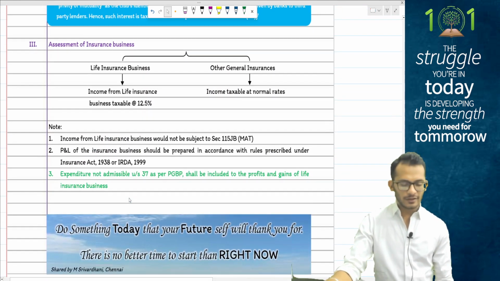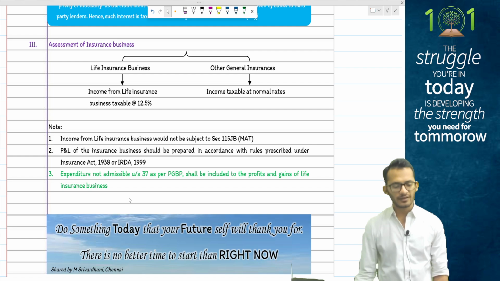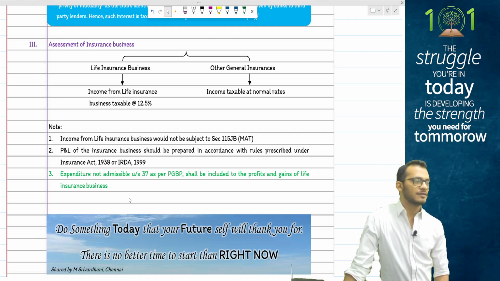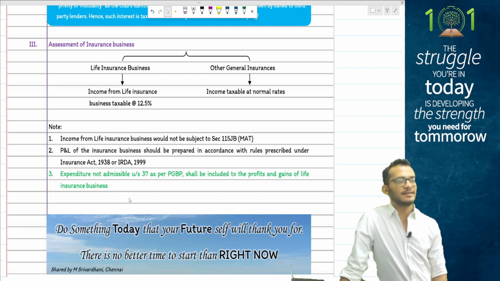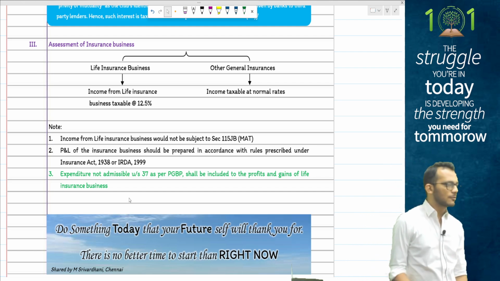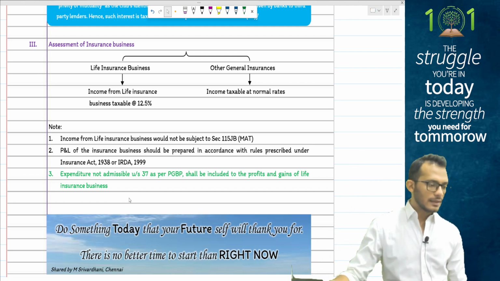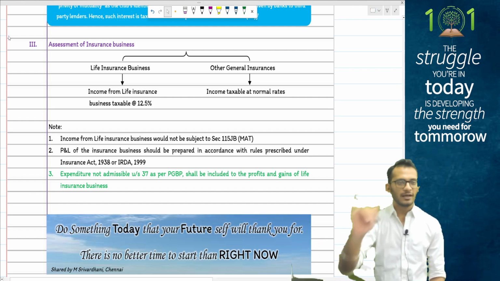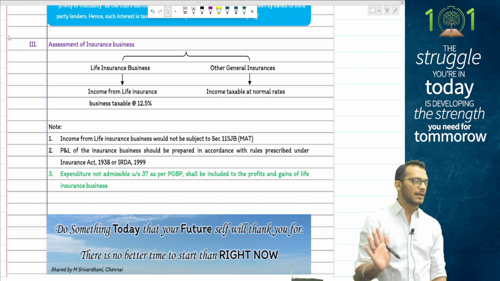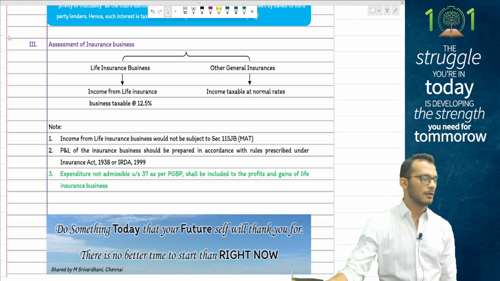Finally, people, you have other items like your insurance business and all, where they're coming and clarifying. If it's an insurance business, it is taxable at 12.5% on normal things. If it is a life insurance business, anything else will be taxable at normal rates. Please note that when it comes to insurance business, while IRD may be applicable, you will compute taxes same as PGBP rules, meaning if you have normal PGBP rules, follow the same rules. Will not be tested in exam, but good enough for you to know. Yes, that is what the provisions are when it comes to your special entities. So therefore, we have AOP, firms, business trust, securitization trust, alternate investment funds, political parties, and then something called cooperative societies.